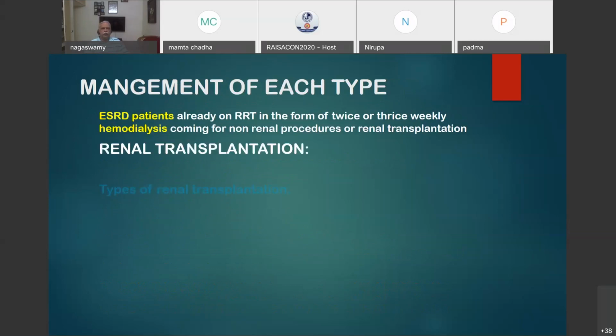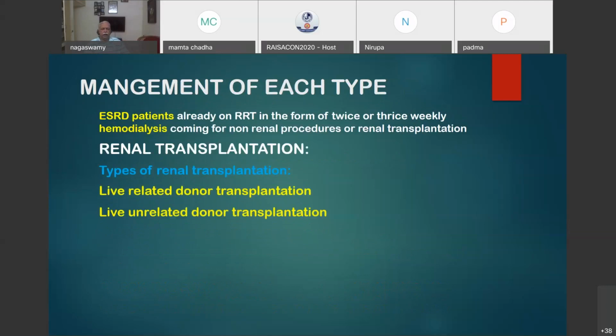Then the renal transplantation procedure, there are different types of renal transplantation. There is live related donor renal transplantation, like the case that I have given, mother is willing to donate for son. Live unrelated donor transplantation with the concurrence of authorities. Previously, it was very rampant. We were doing only unrelated, but now with the government concern and legal sanction, we can ask a friend or some distant relative who has an emotional bonding with the donor, can also donate the kidney.